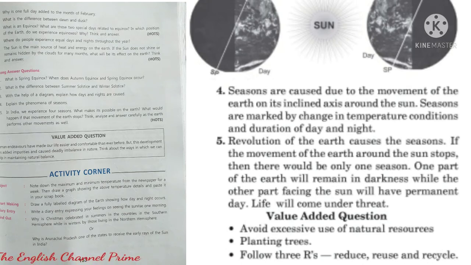So we can follow a few steps like avoiding excessive use of natural resources. Second, by planting trees. And third measure we can take is following the 3 R's, that is reduce, reuse and recycle.